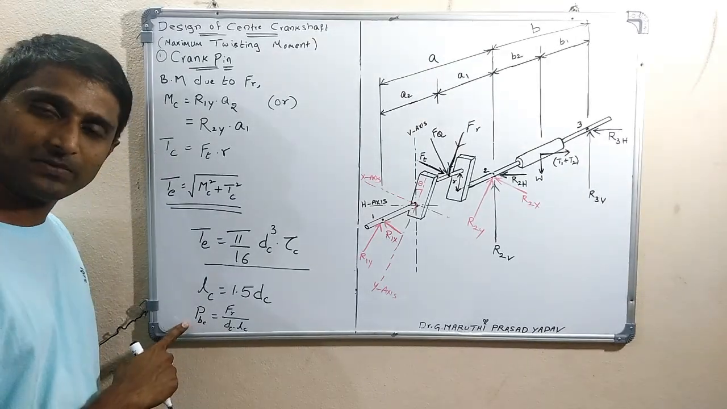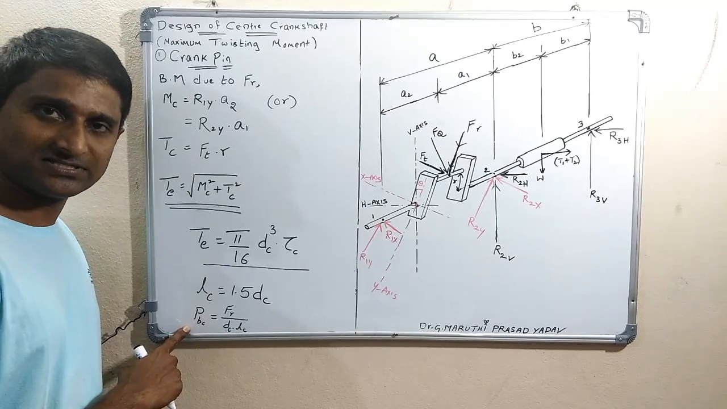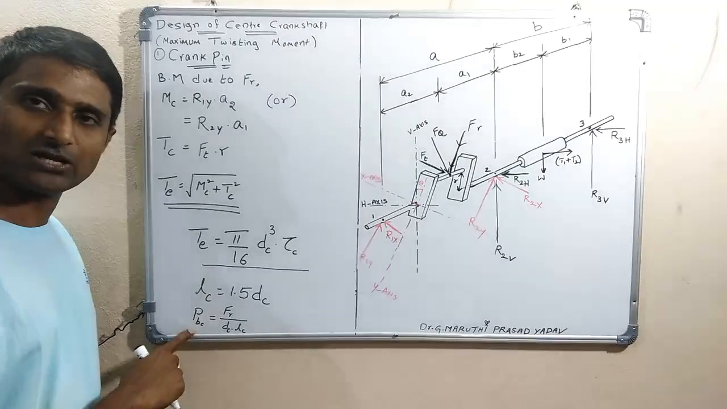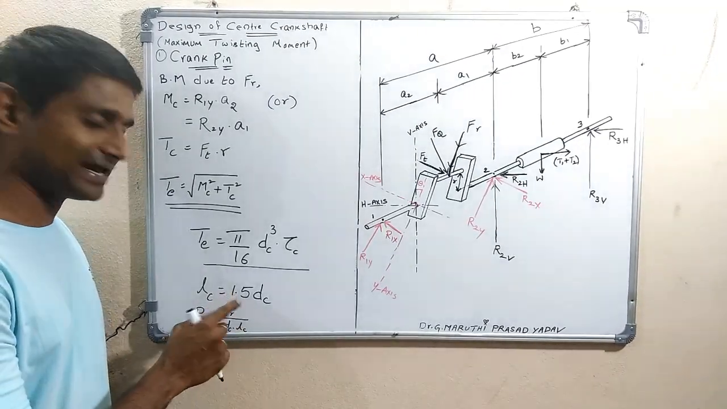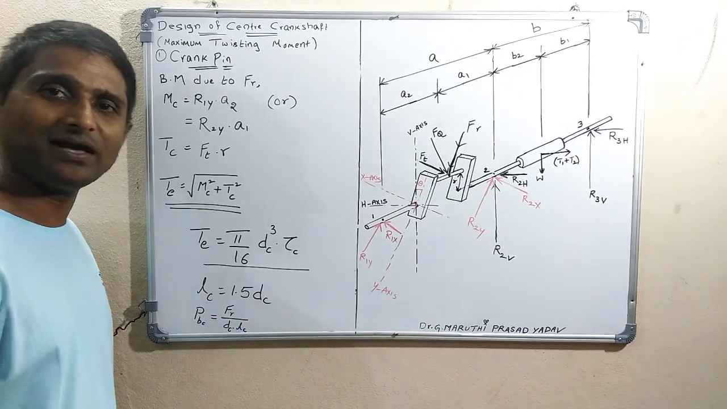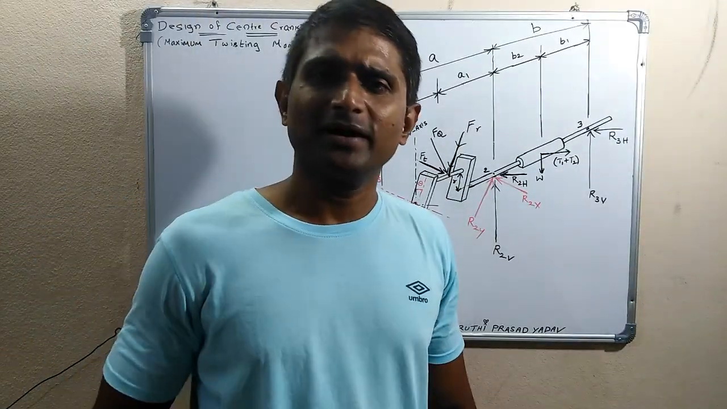If the bearing pressure is less than the allowable pressure, then it is safe. If not, we can increase the length until it is safe. Okay, the crank pin is completed.